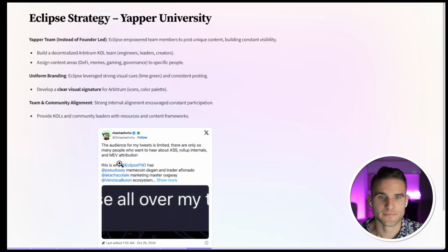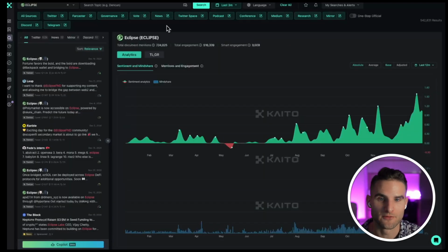So you're like, okay, well, we just saw that Eclipse has this kind of decentralized yapper strategy where they don't necessarily have the founder around. So they're having all different people on their team start to tweet. They have this uniform branding. And you're like, okay, well, maybe we can derive some information from that.